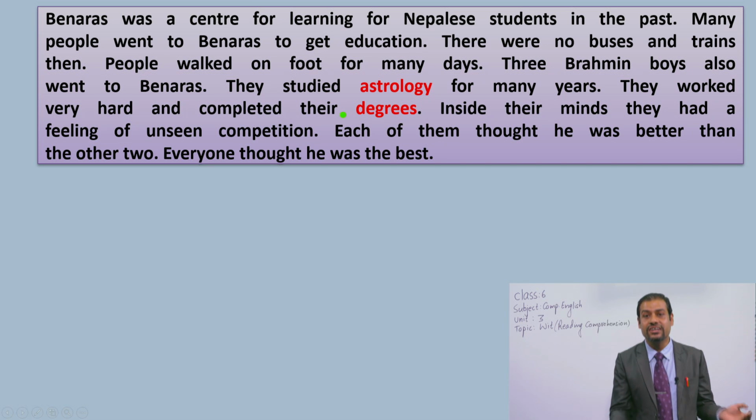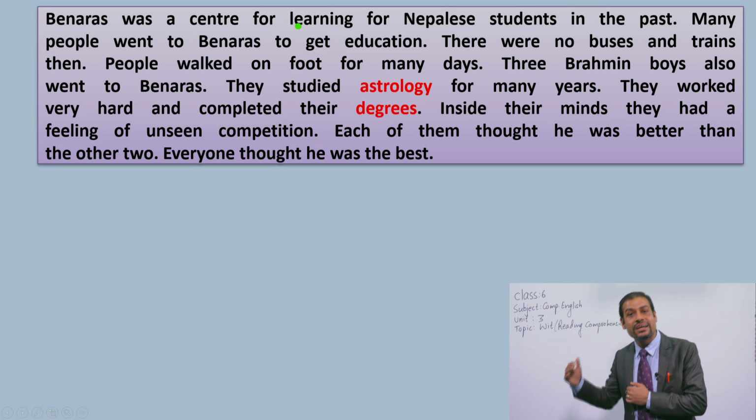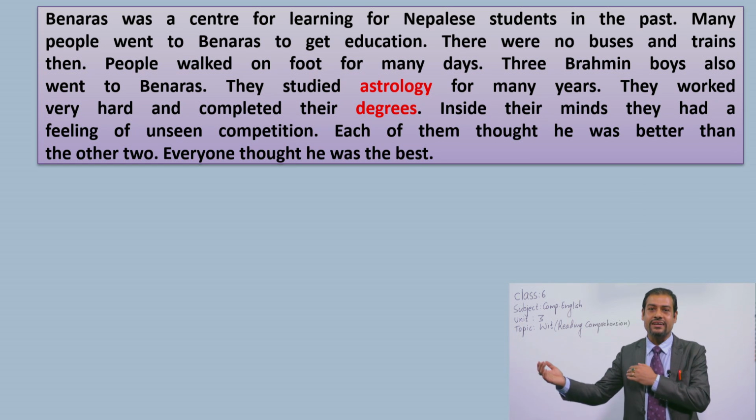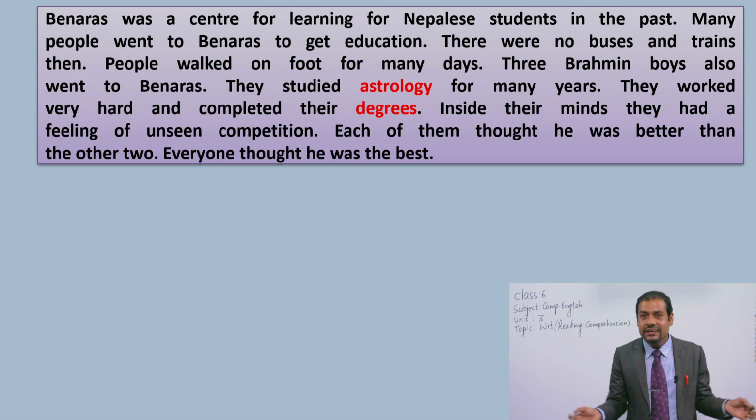So we are talking about past time. See, Banaras was a good place for Nepalese people. Why? To get education. Nepalese people went to Banaras to get education, especially the Sanskrit language, okay? In Sanskrit language. There were no buses and trains then, and at that time there was not the facility of buses.